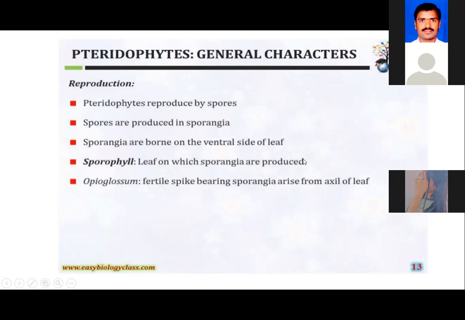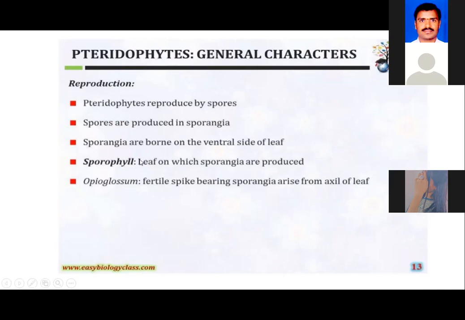Now these sporangia are always developed on the ventral side of the leaf. Okay, so these sporangia are developed on the leaf, that is, on the ventral side of the leaf. So the leaves are considered here as the sporophyll. Phyllis means leaf.